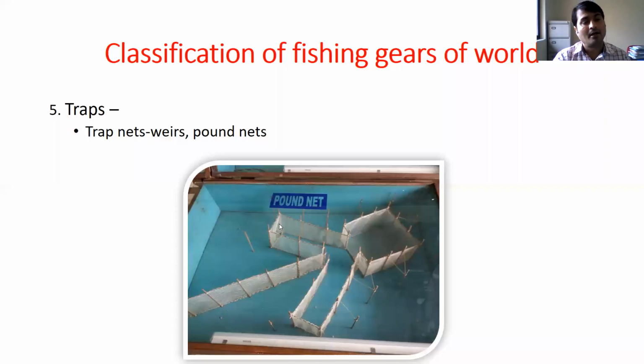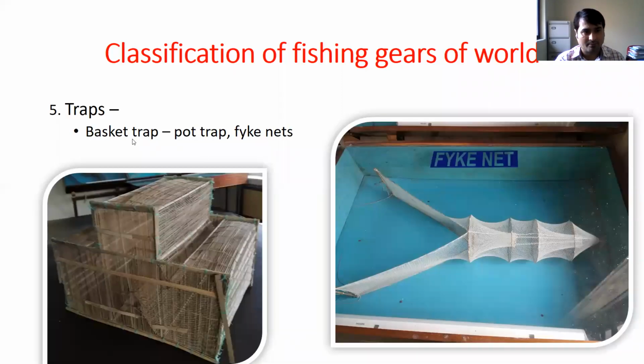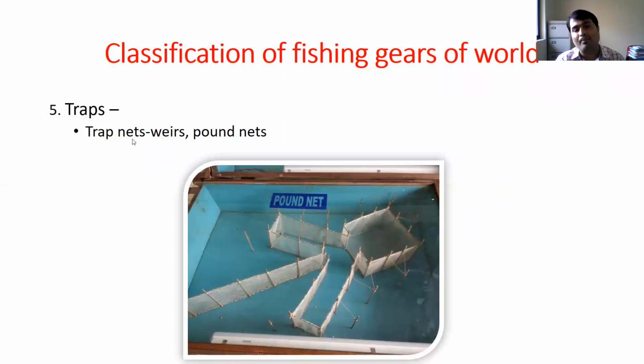Okay. Another trap is the pond net. Pond net is also used in shallow water. Just like another trap, we are guiding the fish towards the net and making them unable to escape from the trap. We are providing some kind of arrangement so that fishes will enter but not be able to come out from the net or trap.